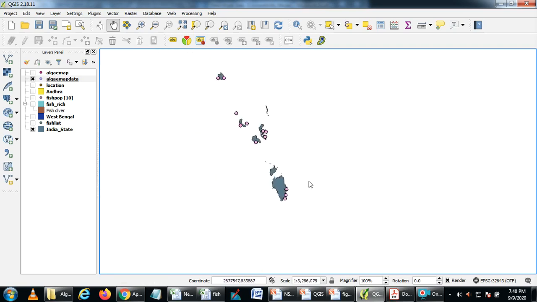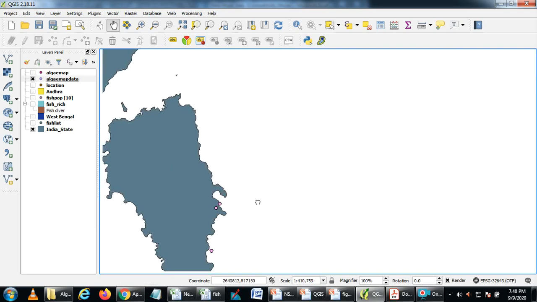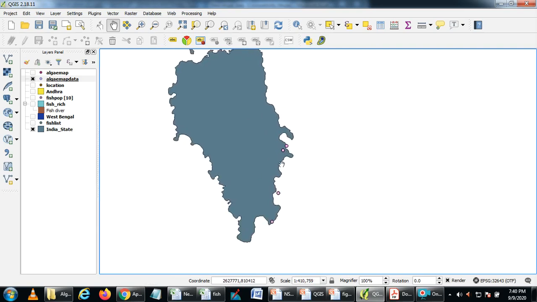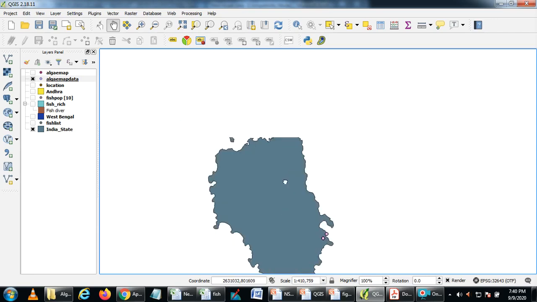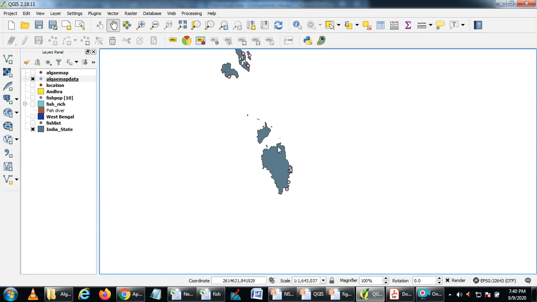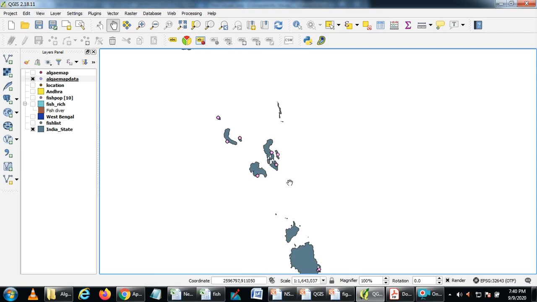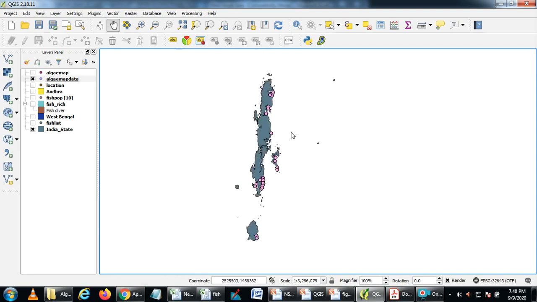Similarly, here you can see Great Nicobar. Some points I put manually and collected the coordinates, and some are from the literature. These coordinates may not be really accurate, but they give some idea of the distribution of these species.